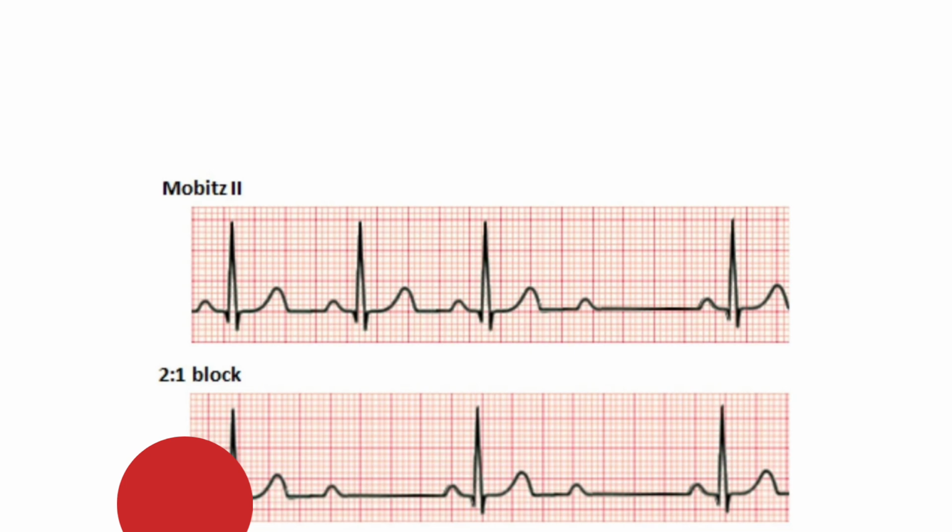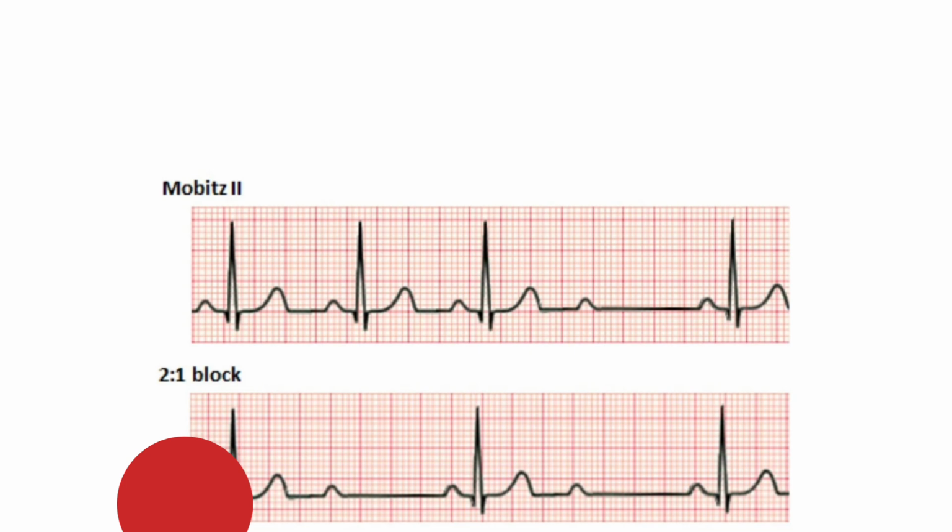Type 2 means there is some conduction not happening. We can't predict; there is no pattern like some PR followed by QRS and some PR not. Again, it can be a 2:1, a 3:1, and so on, which means for every 2 P waves, there will be 1 QRS. So 1 P will be conducted, 1 P will not be conducted, again another P will be conducted. So when you look, you can see that the P and QRS are in a 2:1 ratio. For every 2 P, there will be 1 QRS, like that.